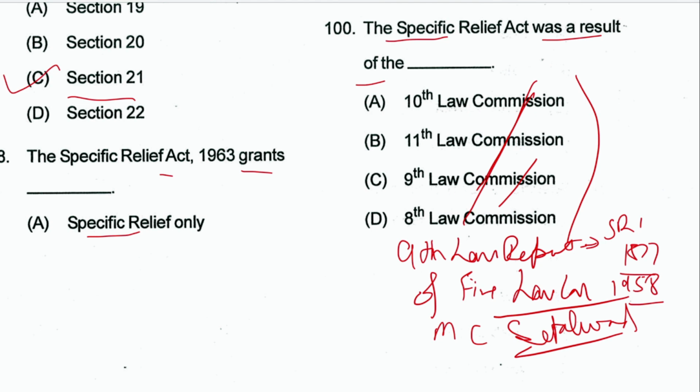The Bill only provides the information of the 9th law report in the introduction. They do not provide any information regarding which law commission it was. So it was the First Law Commission and the 9th law report. They submitted their report in 1958, and in 1963 this was enacted and enforced.